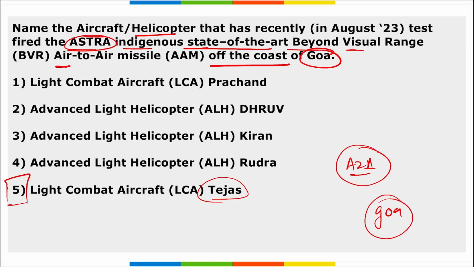Next remember, this is developed by whom? This Astra missile is designed and developed by whom? It is being designed and developed by the Defence Research and Development Laboratory, Research Centre Imarat, and other laboratories of DRDO.